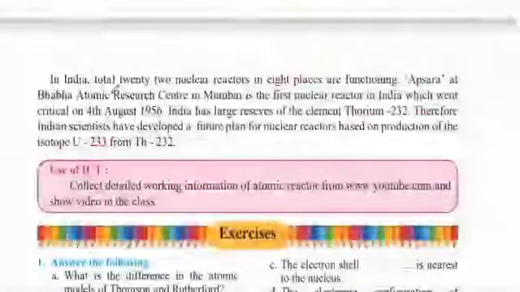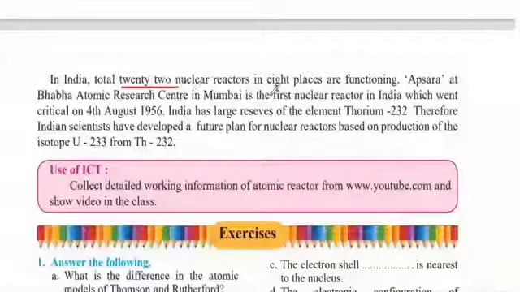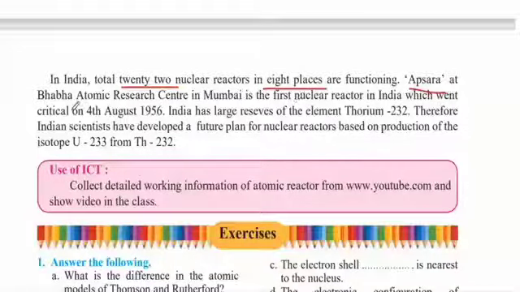In India, a total of 22 nuclear reactors in 8 places are functioning. Apsara at Bhabha Atomic Research Centre in Mumbai is the first nuclear reactor in India, which went critical on 4th August 1956. This was the first nuclear reactor built in India, and it had the name Apsara. After this, 7 other places also got nuclear reactors.